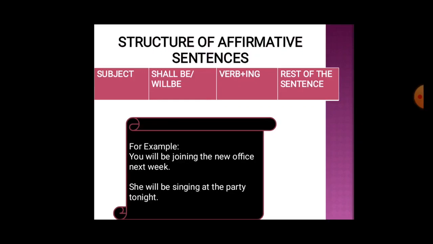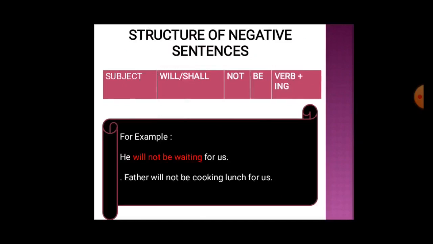For example, you will be joining the new office next week. She will be singing at the party tonight. Let's see the structure of negative sentences. We use first subject, then will or shall, not, then be, and then present participle. For example, he will not be waiting for us. Father will not be cooking lunch for us.